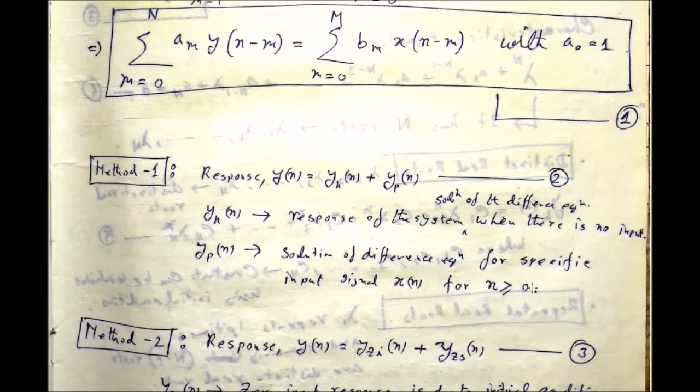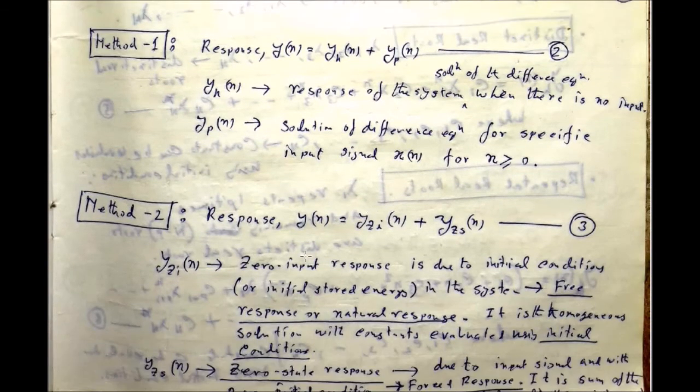That means x[n] must be a causal signal. So for a given specific input signal which will be given to your problem, you have to find out the RHS term, and after that solve this entire equation in order to find out the y[n], that is called y_p[n]. That is called the particular solution. After getting the homogeneous solution and particular solution separately, the sum of them will give you the overall solution. That is method number 1.